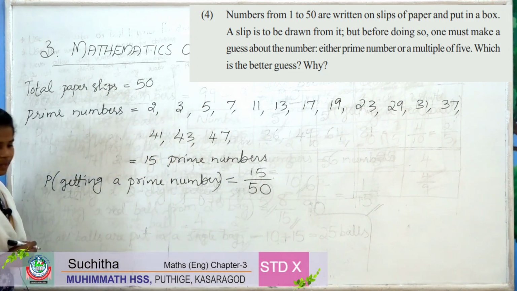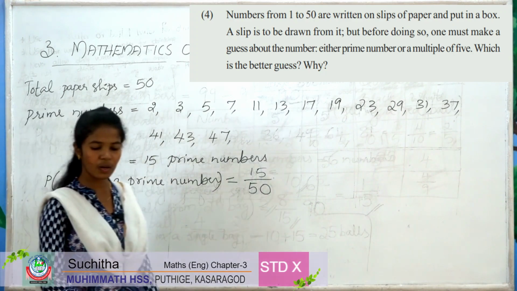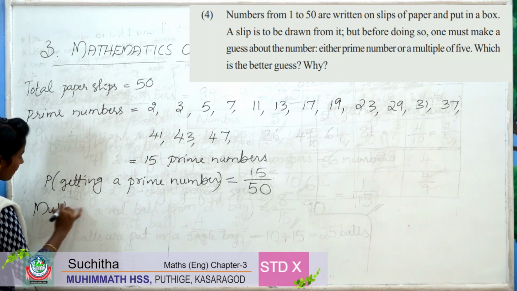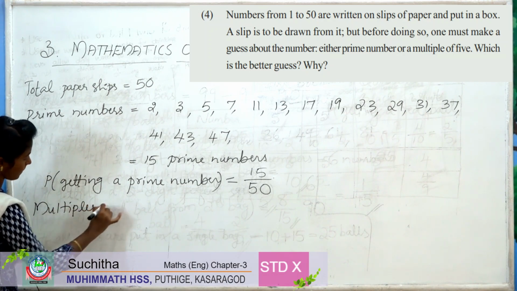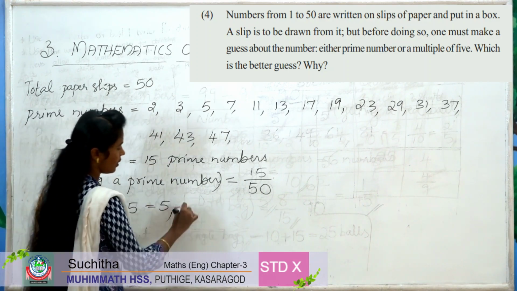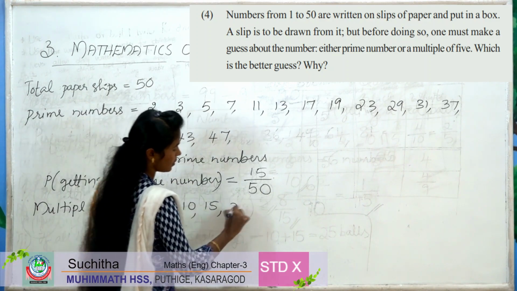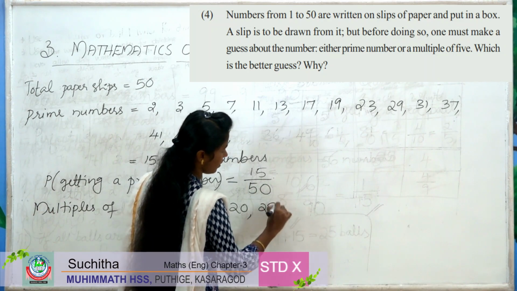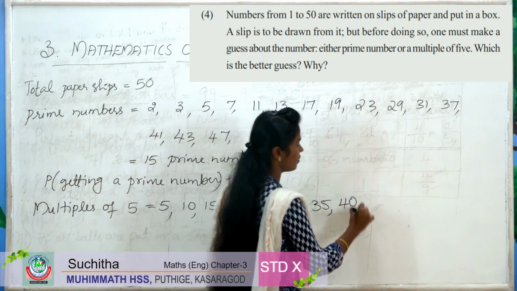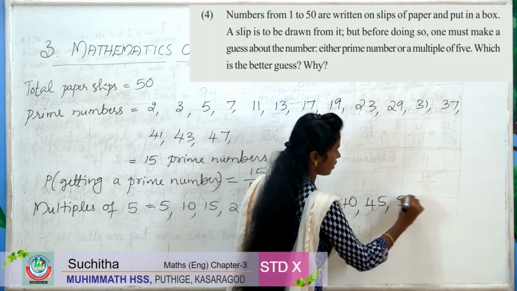The next guess is multiple of 5. So multiples of 5 are 5, 10, 15, 20, 25, 30, 35, 40, 45, 50.